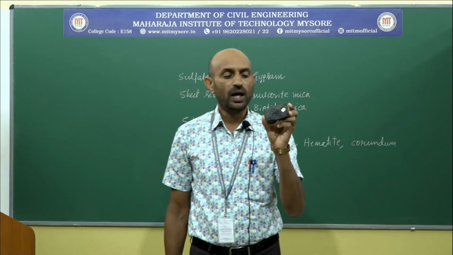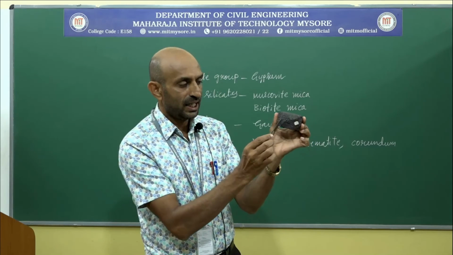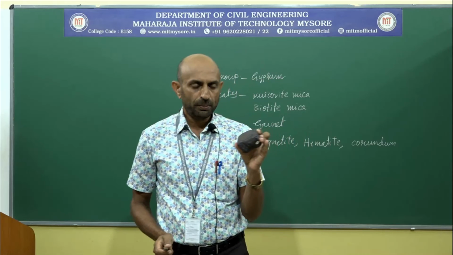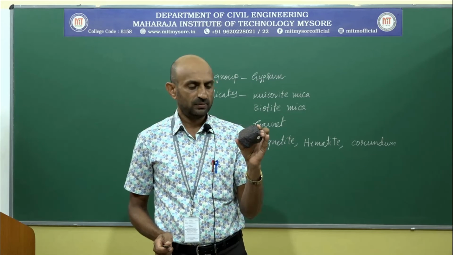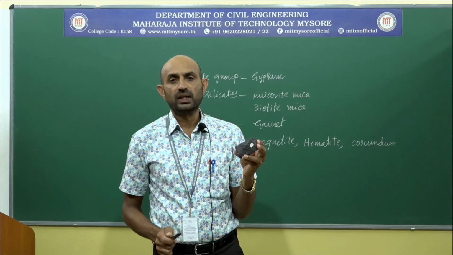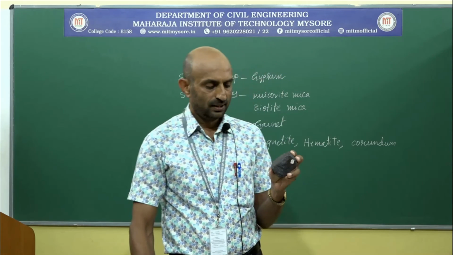Magnetite has granular habit. You see, the grains are clearly seen. Sometimes it also appears in cubic habit, cubic form. Chemical composition is Fe3O4, iron oxide.